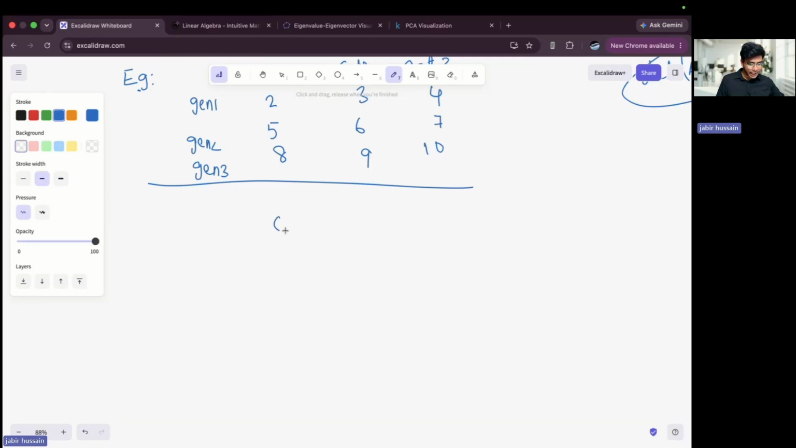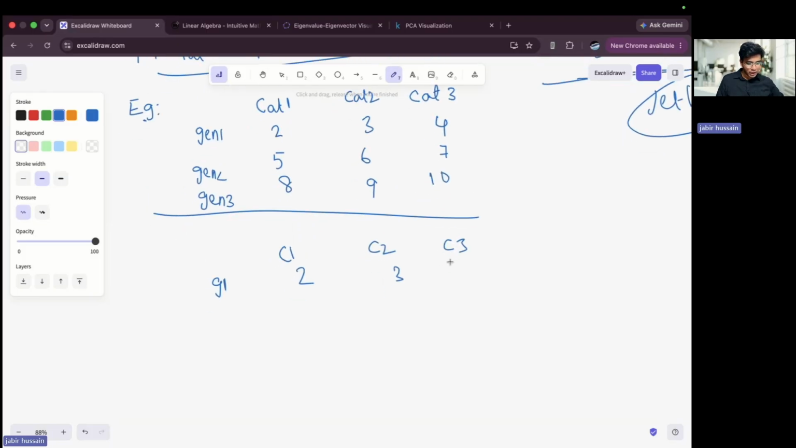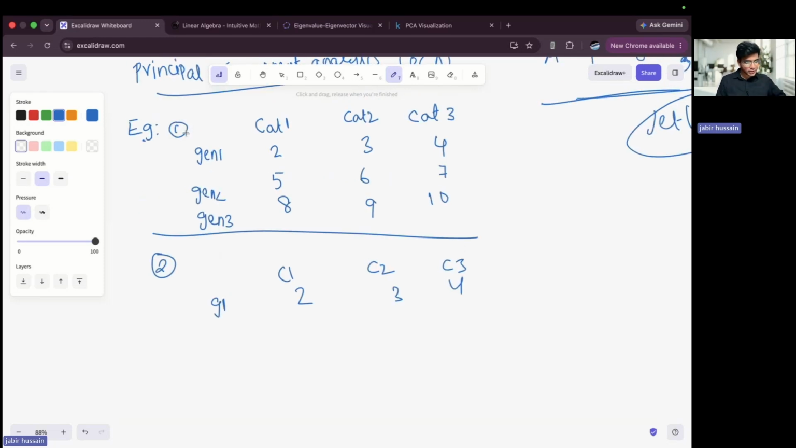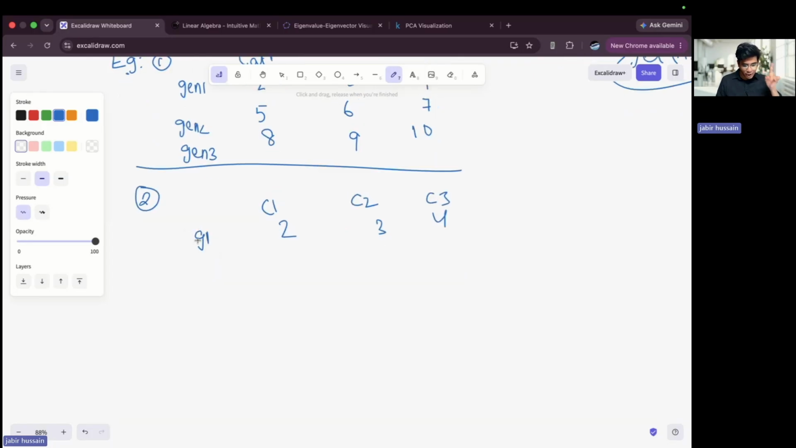Let's say I have cat 1, cat 2, and cat 3, and I have my gene 1, 2, 3, 4? Or 2, 3, 4? Yeah, 2, 3, 4. Now tell me how I can visualize this data, this example 2. This is my example 1. We will come back to this example after understanding example 2 and 3.